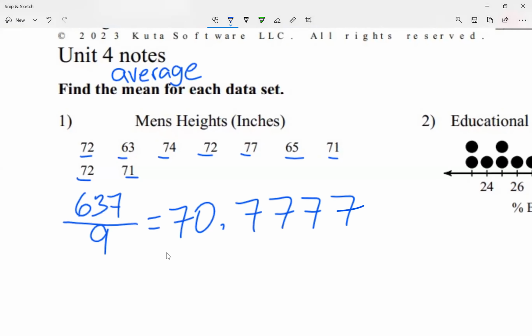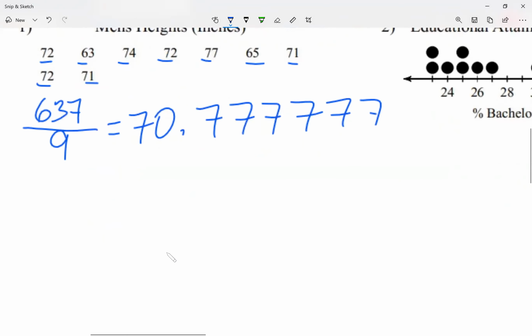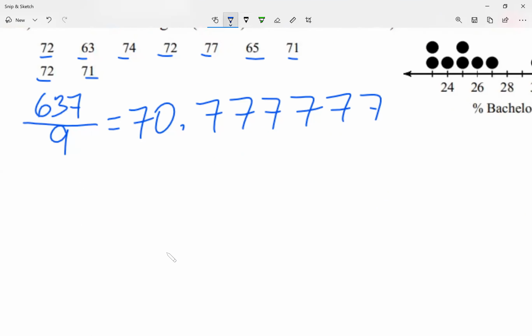Now the question might be, where do I stop? On your homework, sometimes I will specify round it to the nearest tenth or nearest hundredth or nearest thousandth. But before I move on, let's take a look. When it is only the first number, that's what we call nearest tenth.